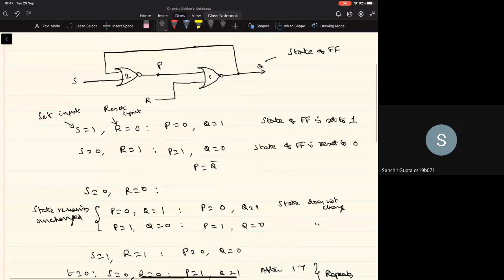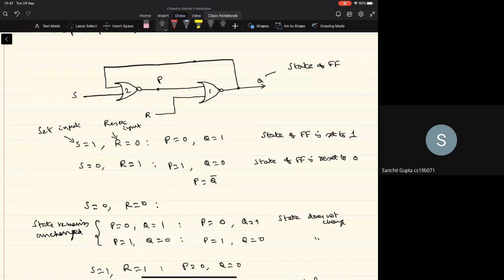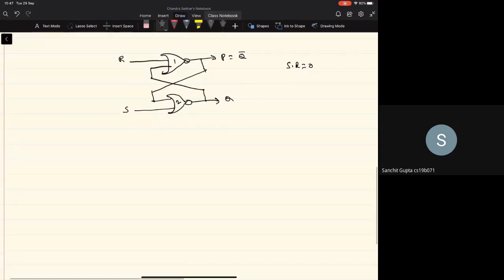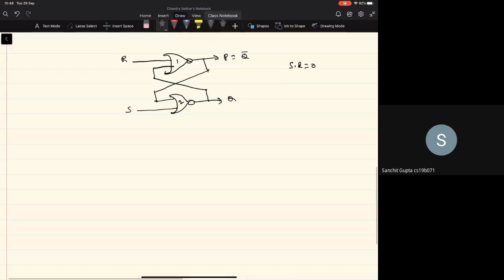So basically we see that one feedback connection between the gates will help us to incorporate this memory characteristic of the circuit. What I'm going to do is give a slightly modified version of this circuit, right, that will lead to another type of flip-flop. Before you come to the next class, I want you to analyze this circuit. It builds on the SR flip-flop that you have seen.